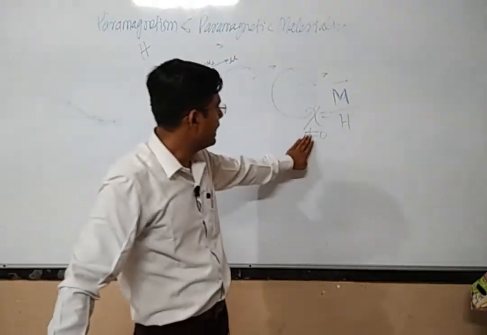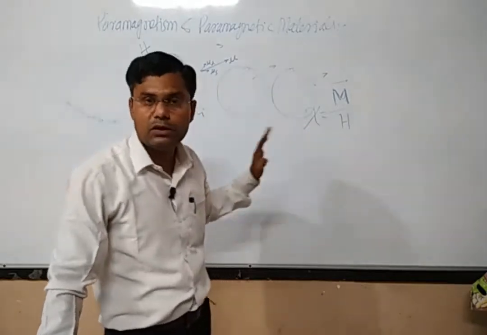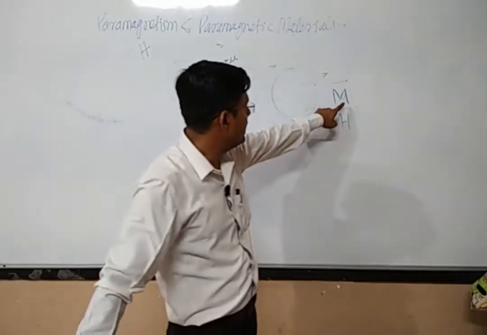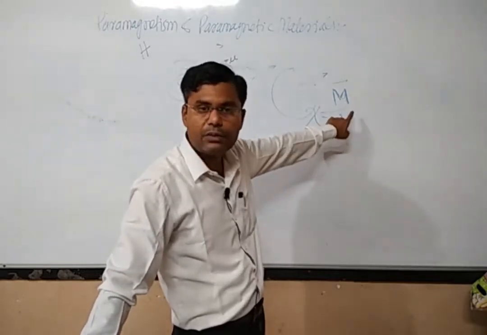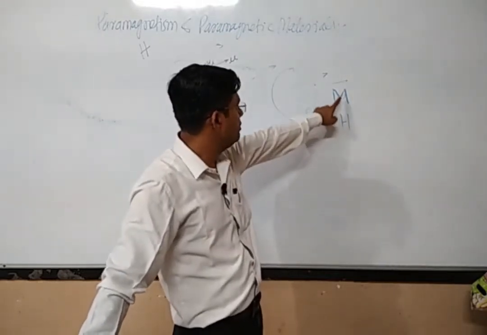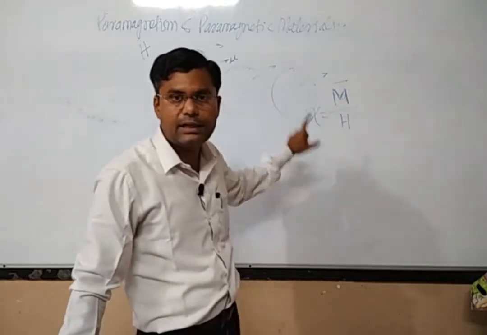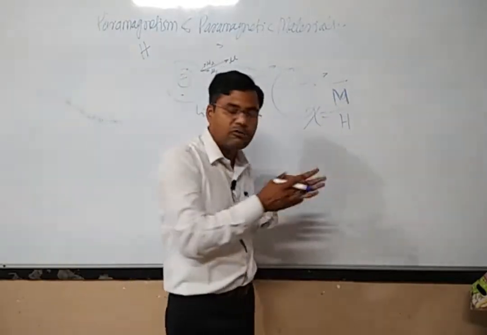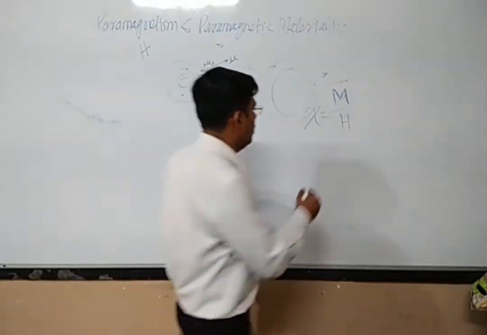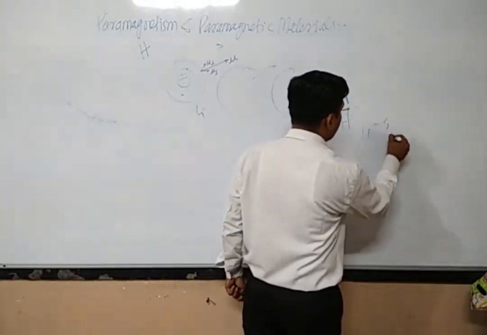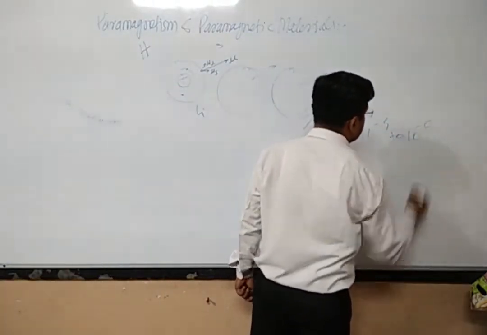In this case, the magnetic susceptibility is a positive value because the direction of M is nearly parallel to the direction of H. But its value is small, of the order of 10 raised to minus 4 to 10 raised to minus 6.